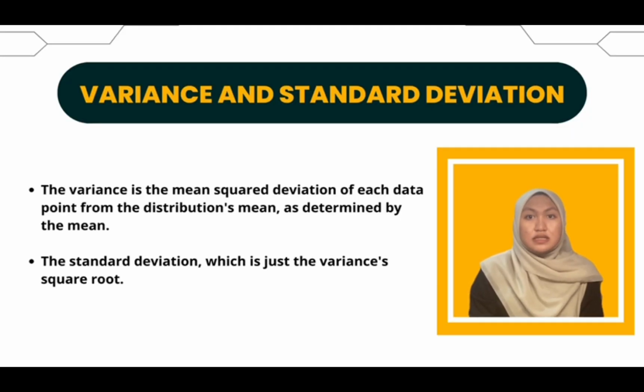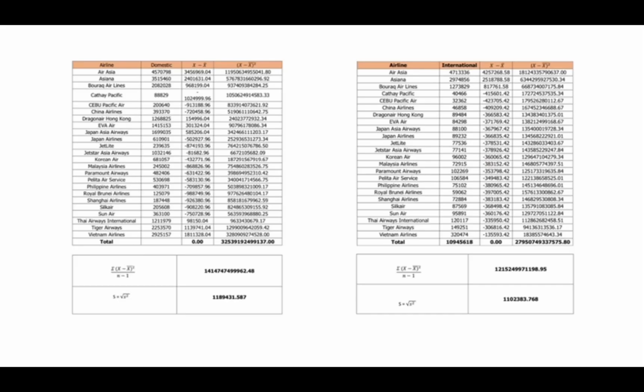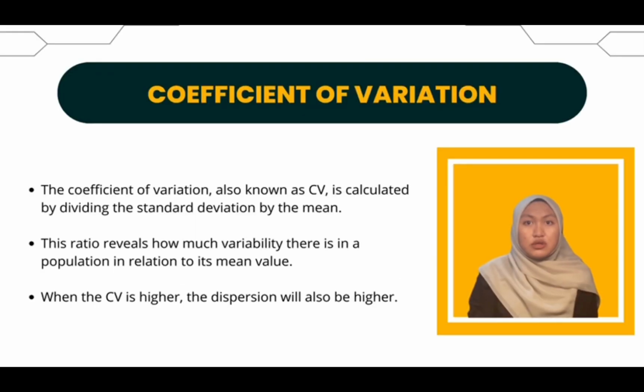The variance is the mean of the squared deviations of each data point from the distribution's mean, while the standard deviation is just the square root of the variance. The coefficient of variation, also known as CV, is calculated by dividing the standard deviation by the mean. This ratio reveals how much variability there is in a population in relation to its mean value. When the CV is higher, the variability relative to the mean is also higher.